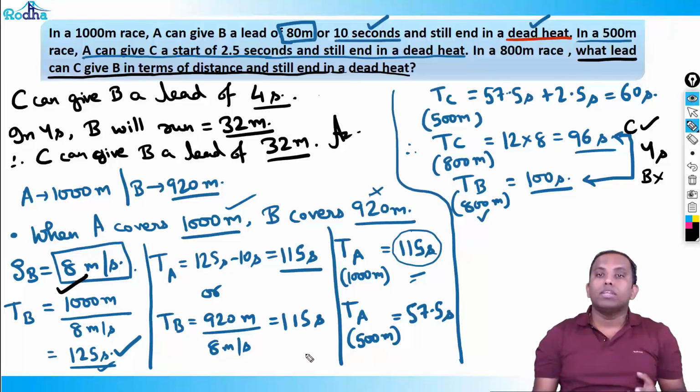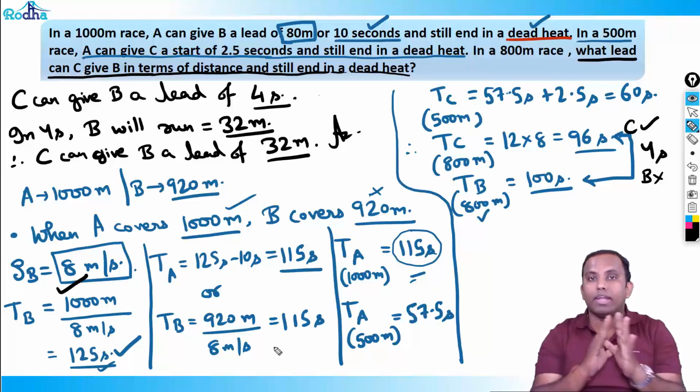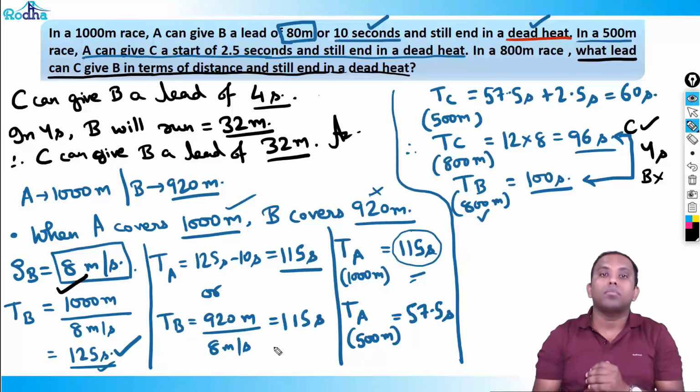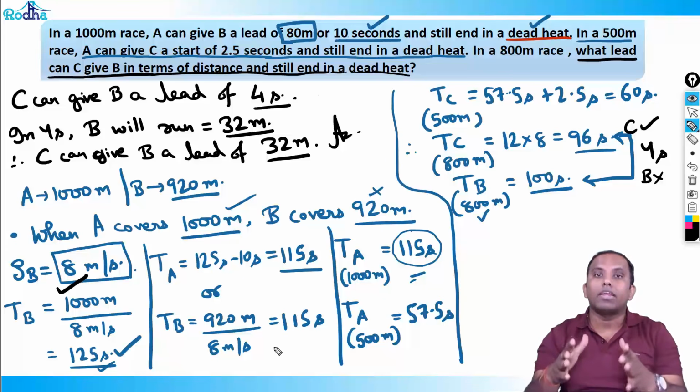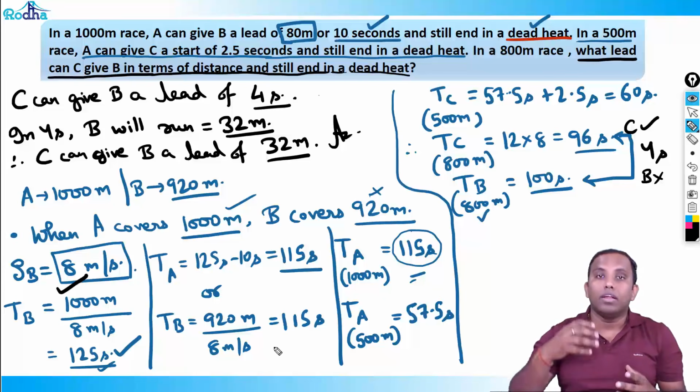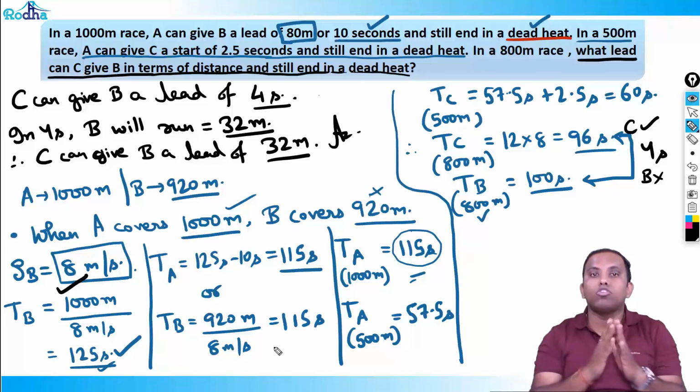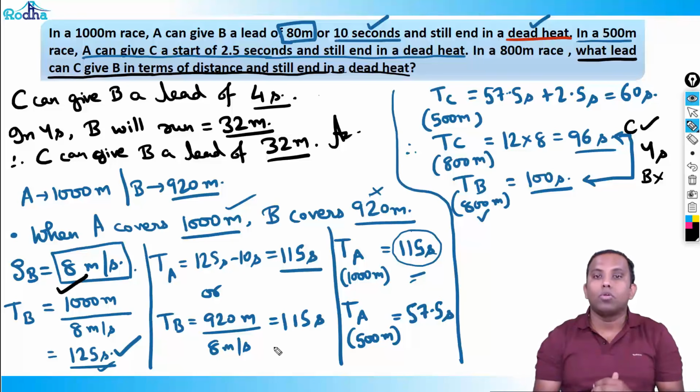Right, so why this question? I've explained it in such detail because this question has some great stuff, some beautiful concepts of dead heat, starting and losing. All those concepts, when you give a head start to someone, when you can allow a start in terms of time, when you can allow a start in terms of distance. So I hope you got it. It's a very important question. Do it twice or thrice and you'll get the whole concept of races.